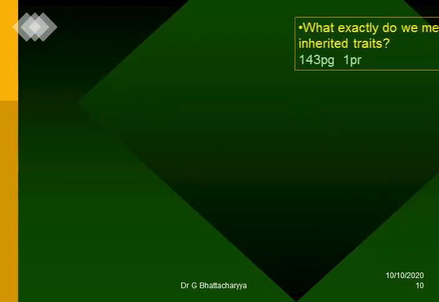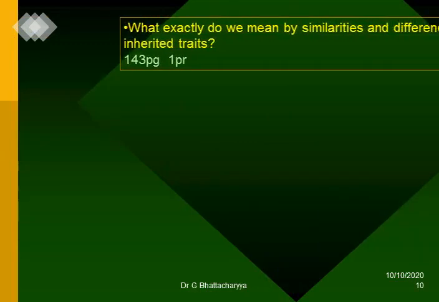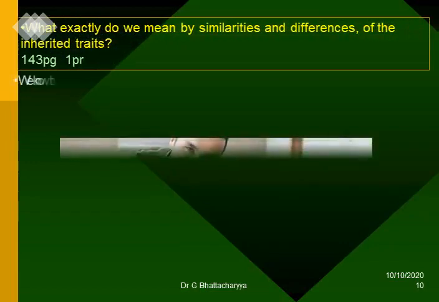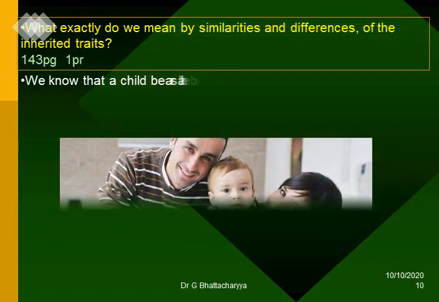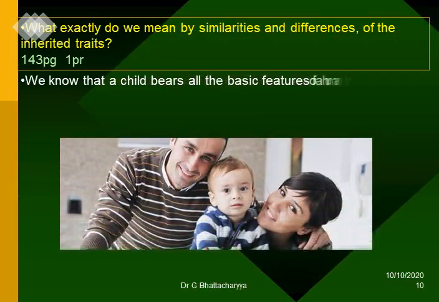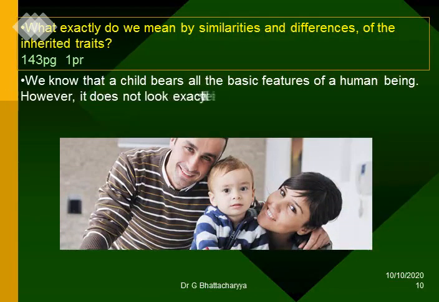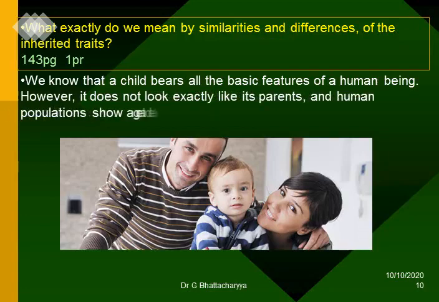What exactly do we mean by similarities and differences of the inherited traits? We know that a child bears all the basic features of a human being. However, it does not look exactly like its parents, and human populations show a great deal of variation.